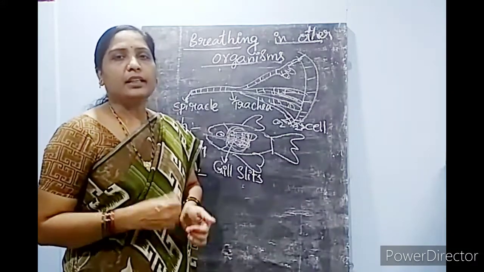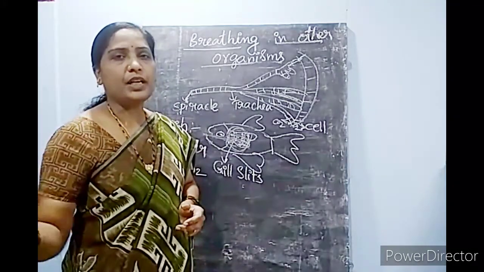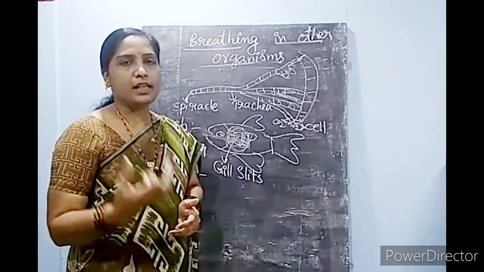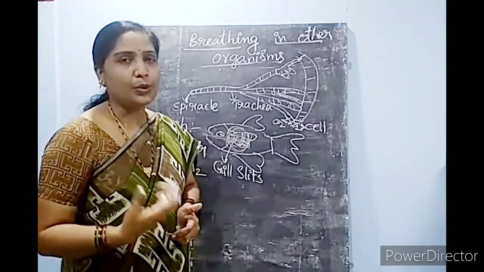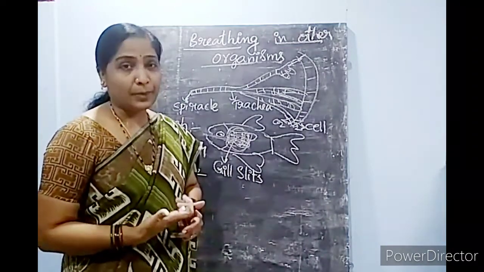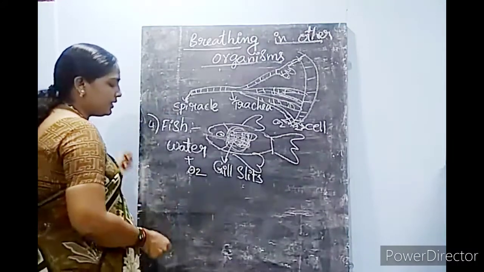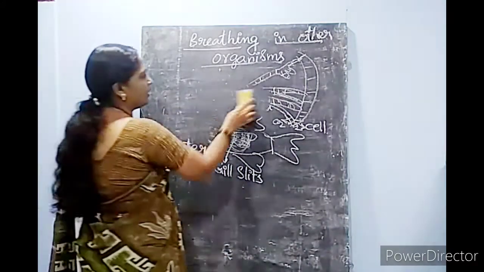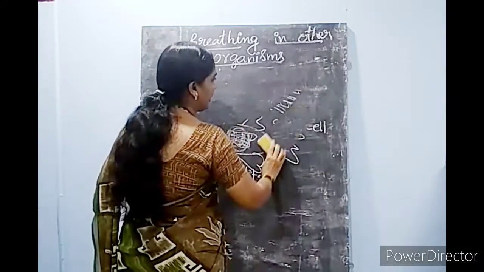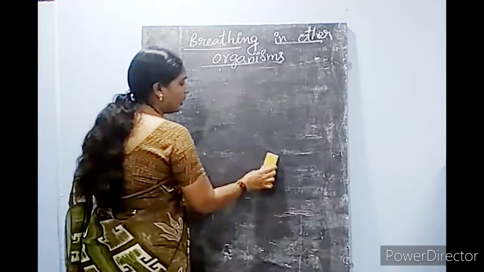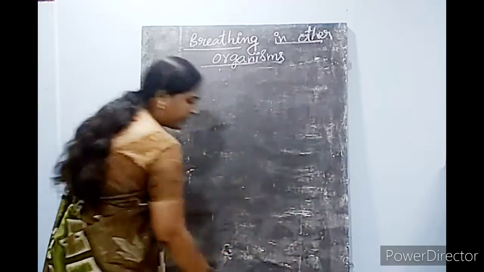Next, the other living organisms around us which are always giving us the important gas. Who are those organisms? They are nothing but our plants. So now we will see how plants do the respiration, how plants breathe air.